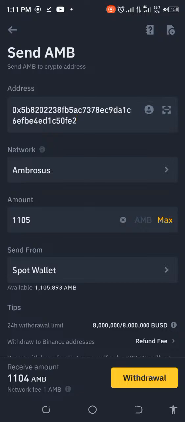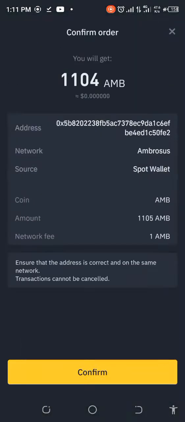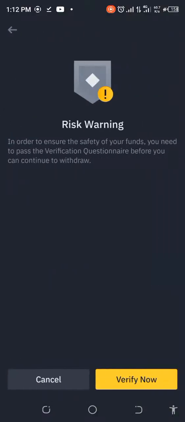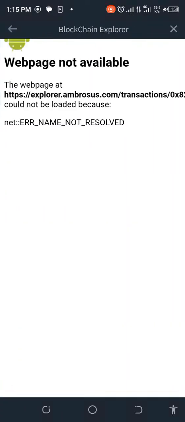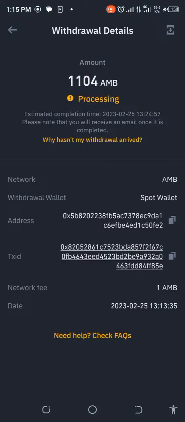Let's take a screenshot as usual. And then we click on withdrawal. Good. So is everything fine? Let's see that. Confirm. All right. Let's click on verify now. So you can see that our 1104 AMB is currently processing. Well, and for you to know, let's just click on the transaction ID to see whether it will show us more info. Okay, this is not showing us any information. Let's just hold on a bit and see how long this will take.